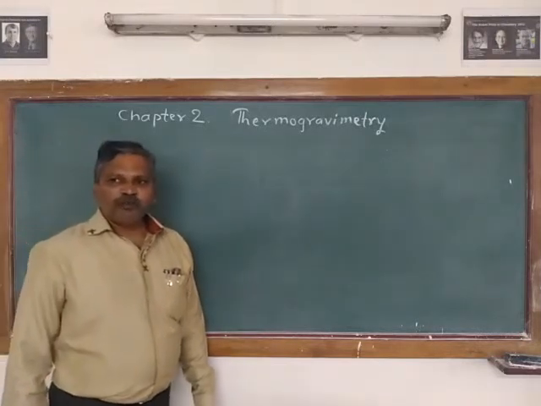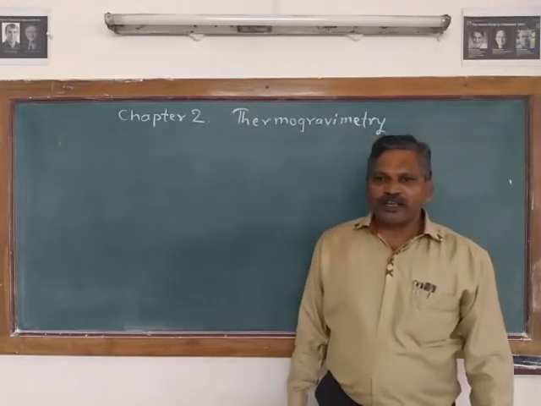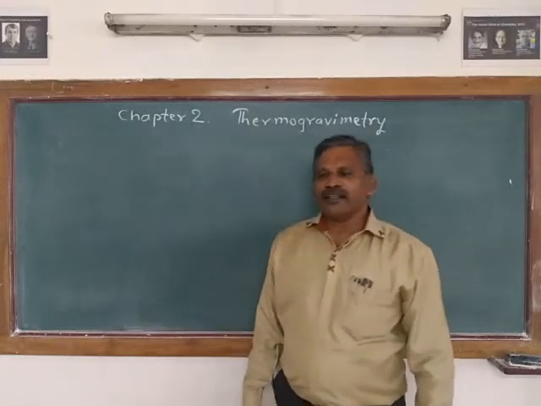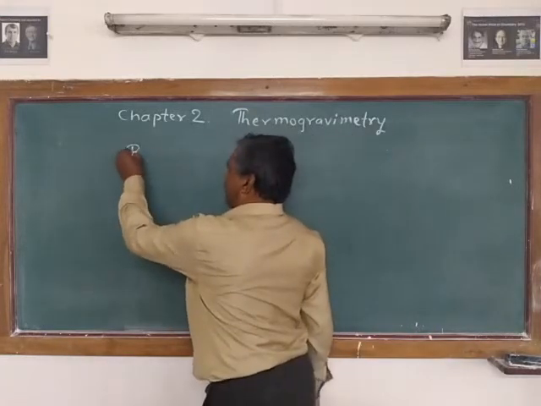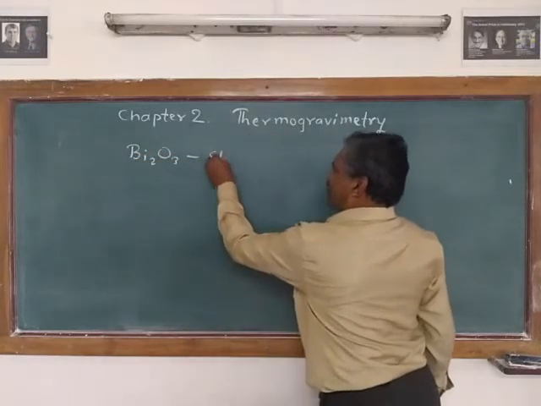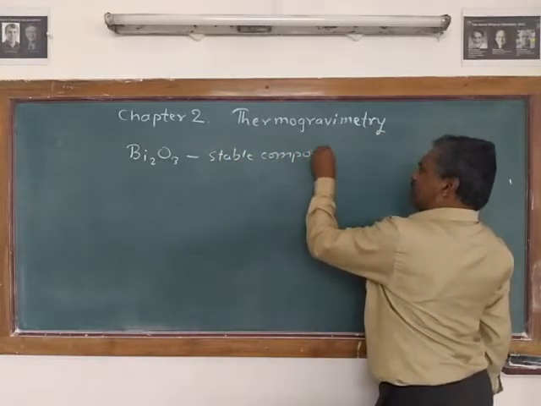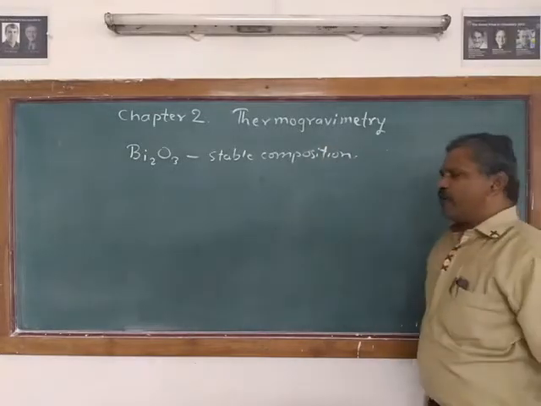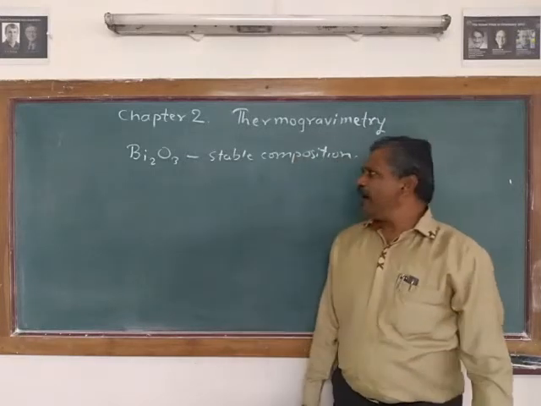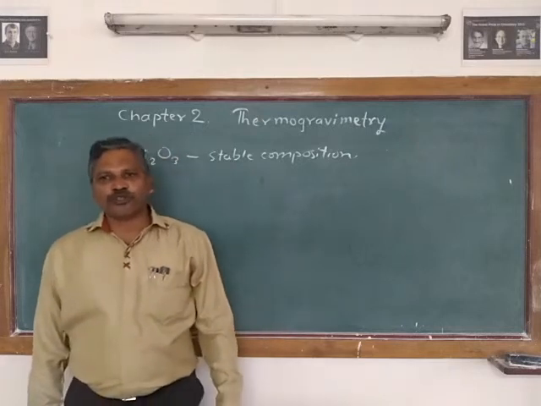The bismuth-Q-ferron complex formation takes place, and then it is ignited strongly to give the stable oxide Bi2O3. This Bi2O3 has a stable composition, it is in the pure form, and it is in stoichiometric quantity. So by weighing that Bi2O3, we can find out the amount of bismuth in the solution.